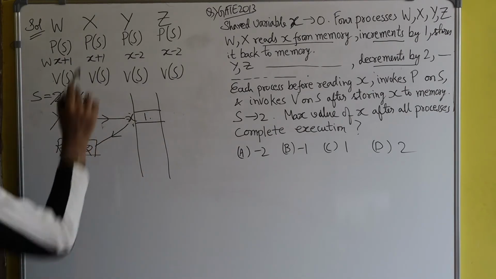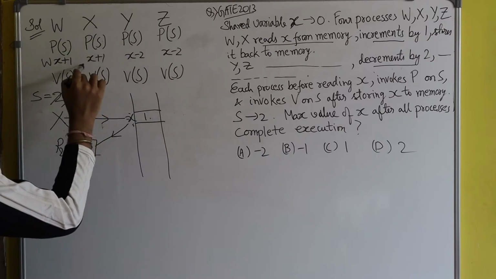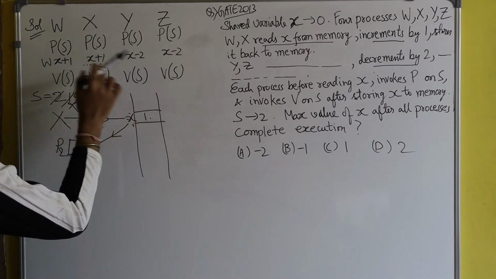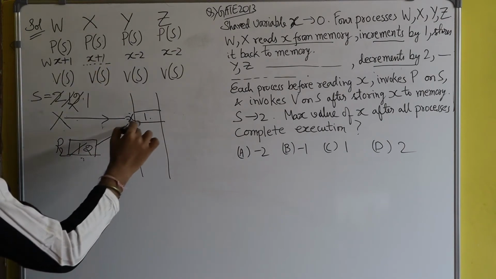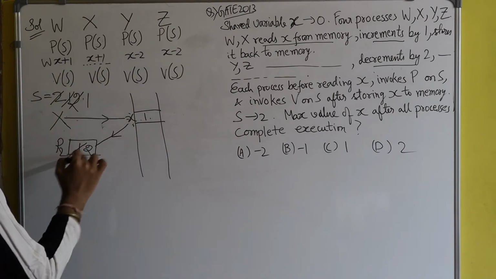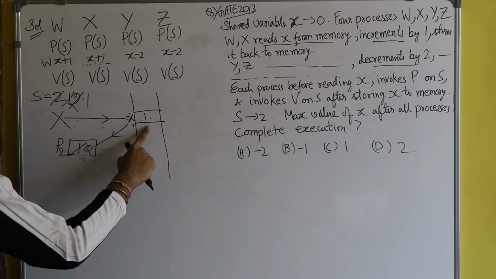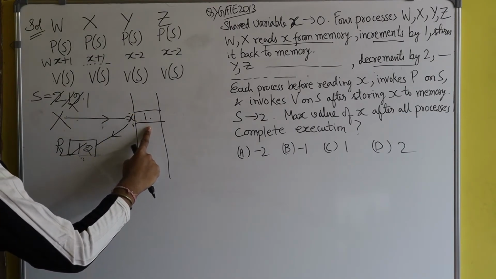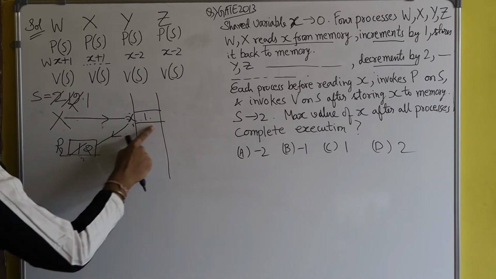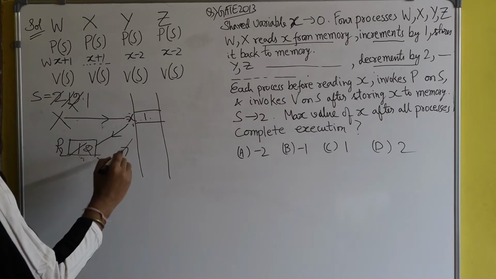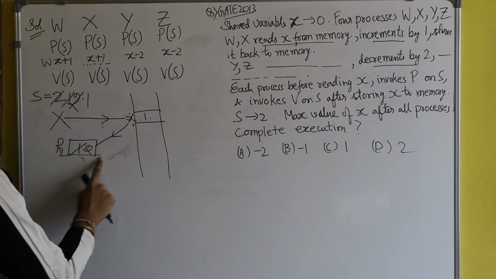So here process X has executed till this line, and before it could store the value of R2 to X, a preemption happened. So now the value of X remains as 1, because the new value has not yet been updated, because this store part has not been done by process X.